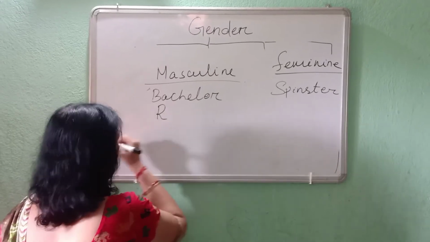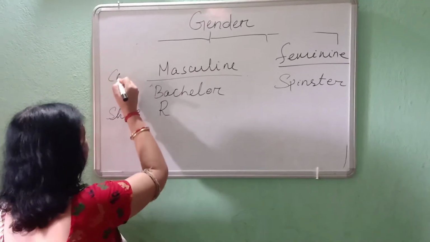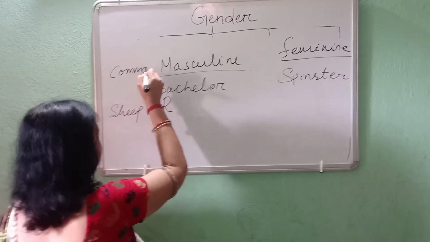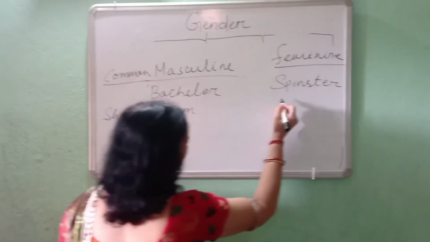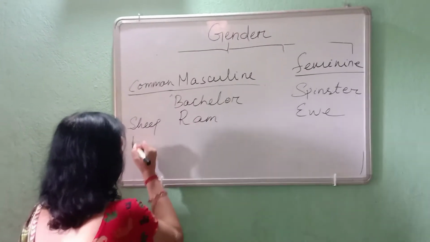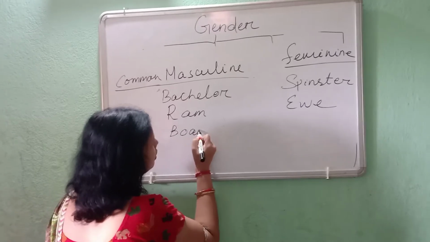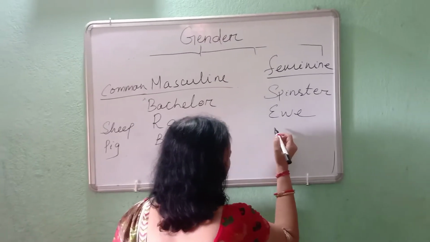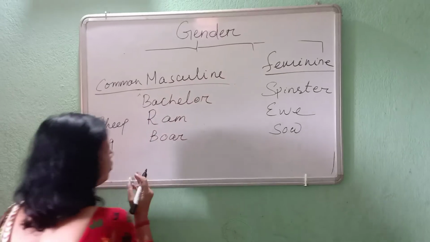When you are talking about sheep, sheep is common: ram is male, ewe is female. Then when I am talking about pig, which is common, boar is male and sow is feminine.